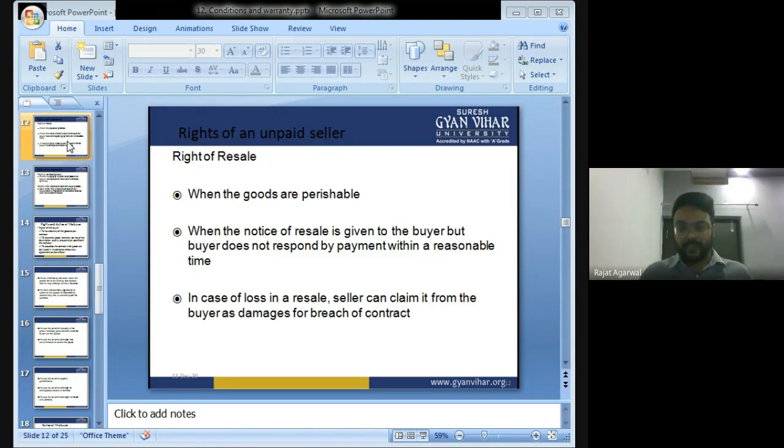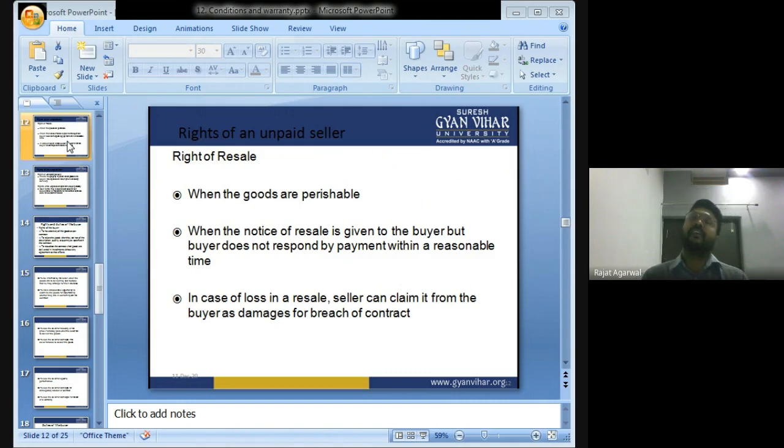Right of an unpaid seller. Right of resale when the goods are perishable. An unpaid seller can resell the goods if the buyer does not pay the amount. The notice of resale is given to the buyer, but the buyer does not respond on payment within a reasonable time.